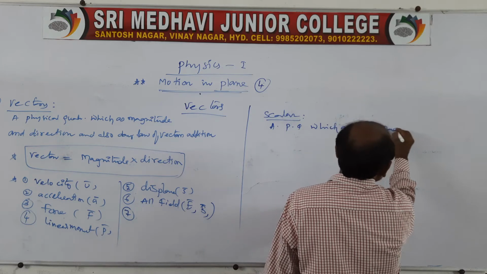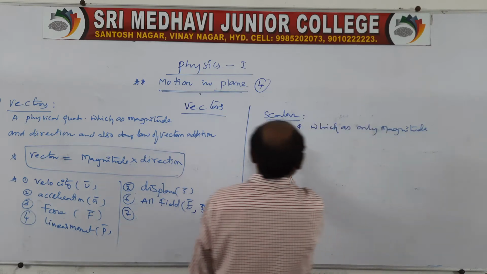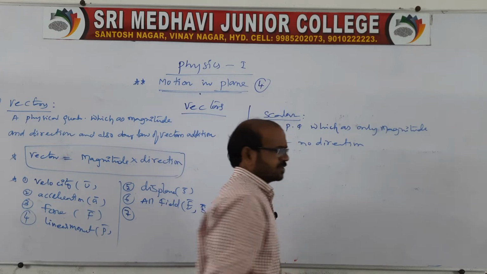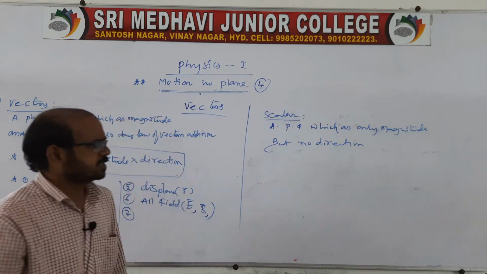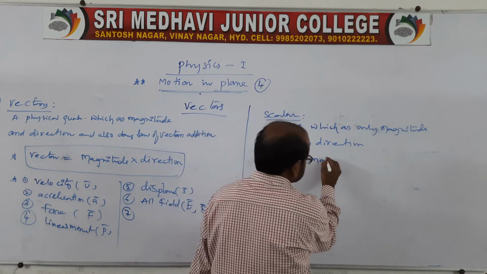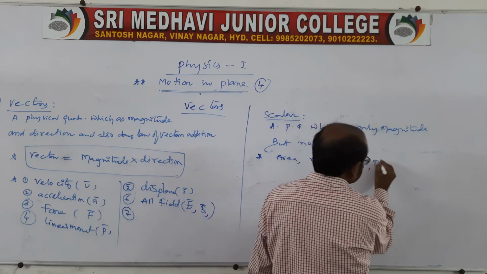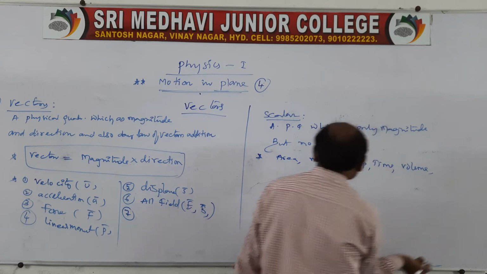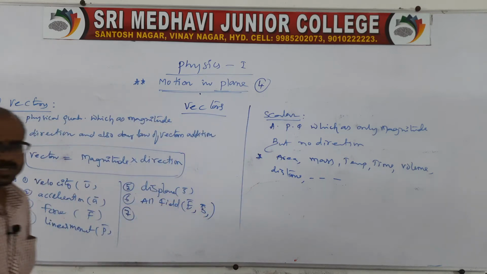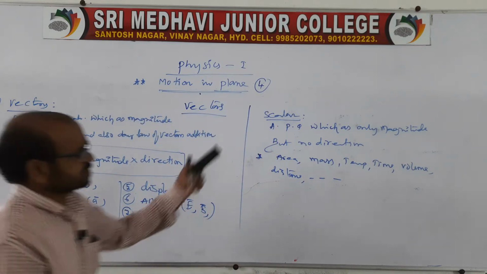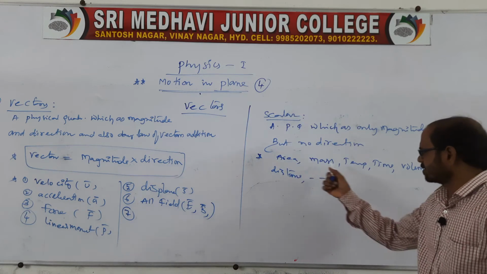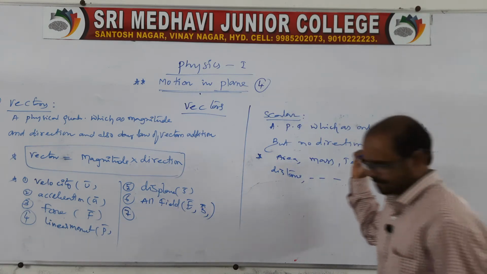A scalar is nothing but a physical quantity which has only magnitude but no direction. No direction in the sense that it may be irregular, or zigzag. Examples that come under this are area, mass, temperature, time, volume, distance, and so on.